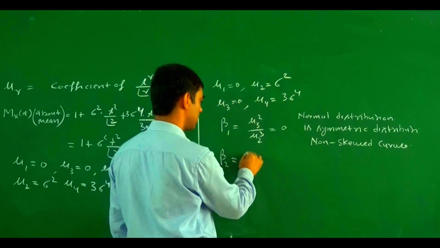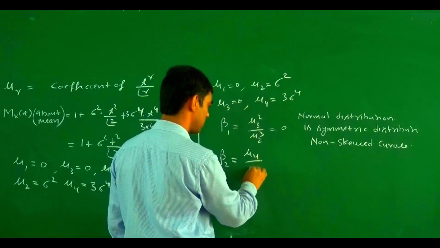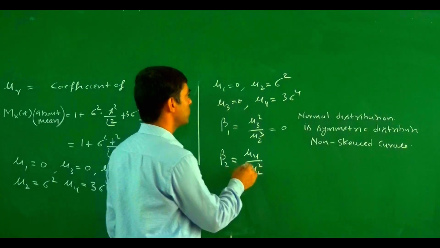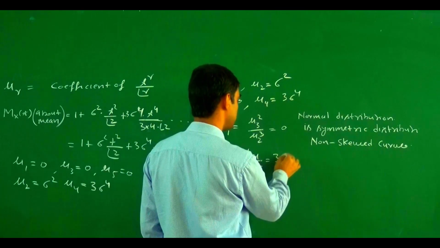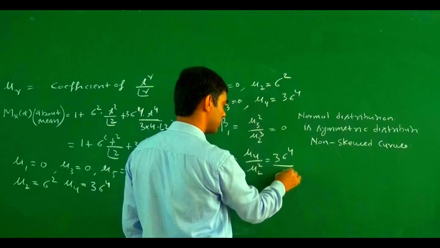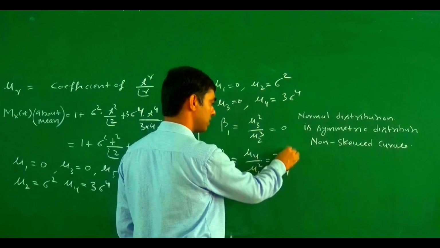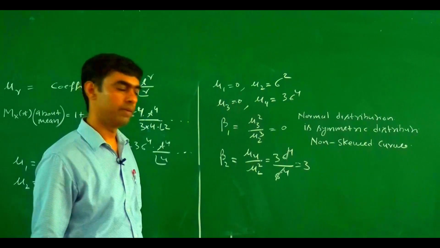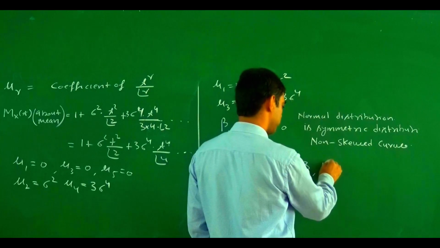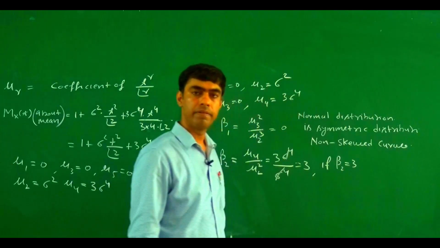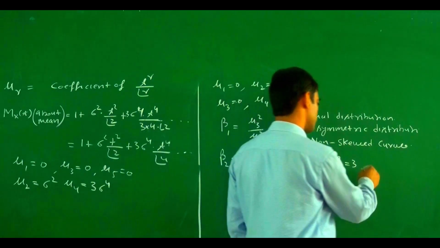Beta 2 equals mu4 upon mu2 square. Mu4 equals 3 sigma to the power 4, and mu2 square becomes sigma to the power 4. This cancels out, so beta 2 equals 3. If beta 2 equals 3, then the curve is mesokurtic.